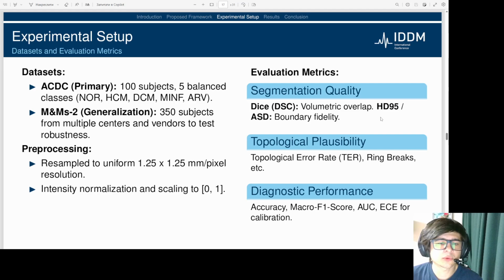To validate our framework, we use two public datasets, ACDC as our primary benchmark and the more diverse M&Ms2 dataset to test generalization.